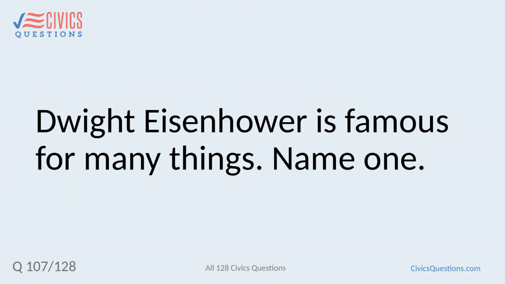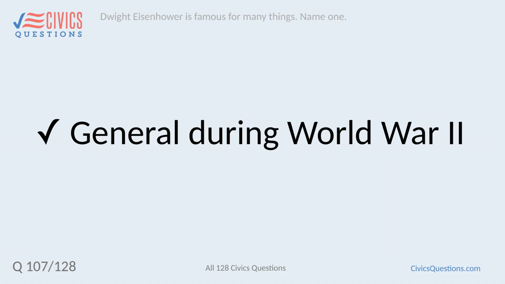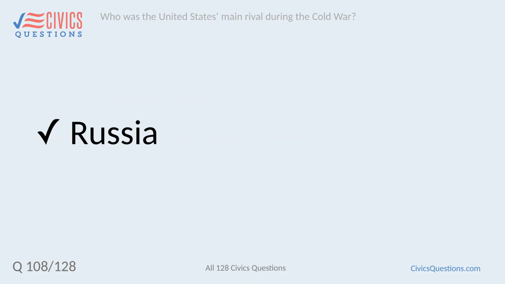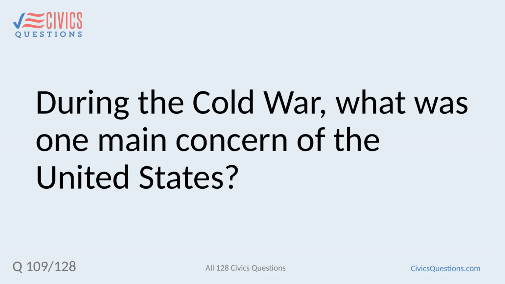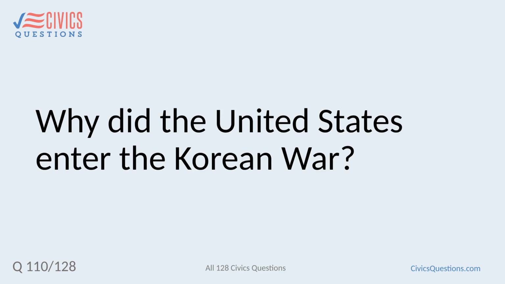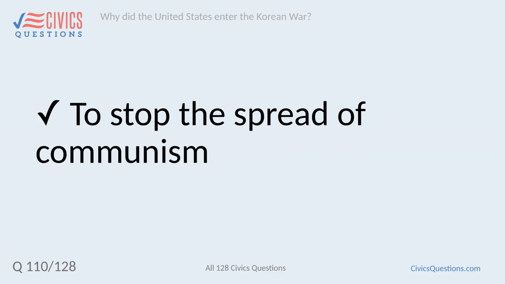Dwight Eisenhower is famous for many things. Name one. General during World War II. Who was the United States' main rival during the Cold War? Russia. During the Cold War, what was one main concern of the United States? Communism. Why did the United States enter the Korean War? To stop the spread of communism.